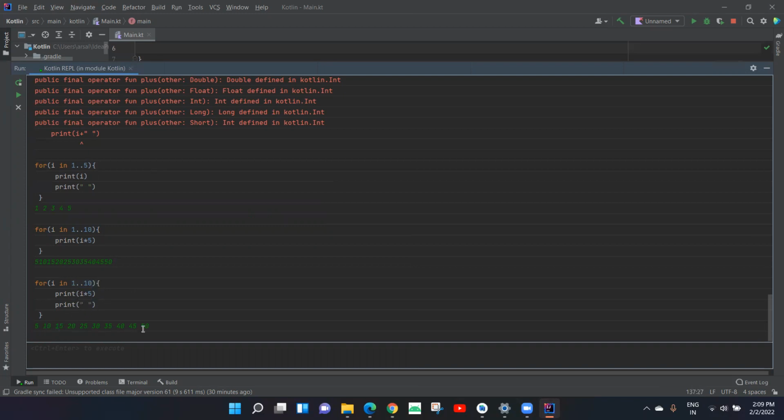It went until I reached I equal to 10. For I equal to 10, I checked, is 10 between 1 and 10? Yes. So I multiplied 10 into 5. It gave me 50. Then for I equal to 11, is 11 between 1 and 10? No. So the loop didn't move forward and it breaks here.